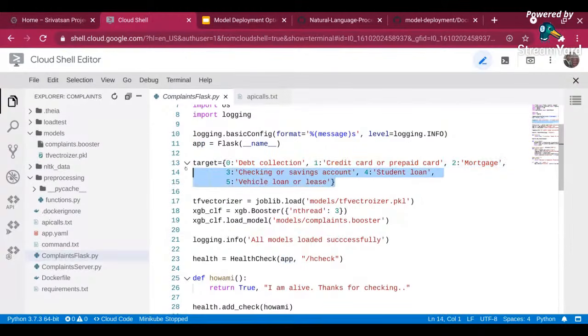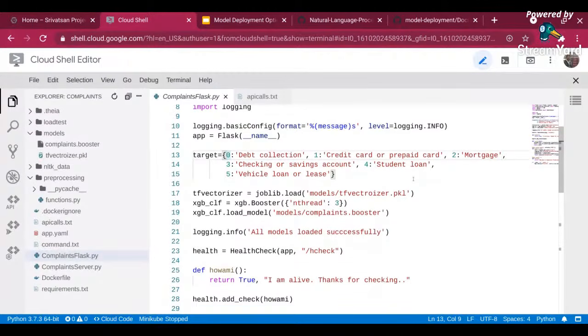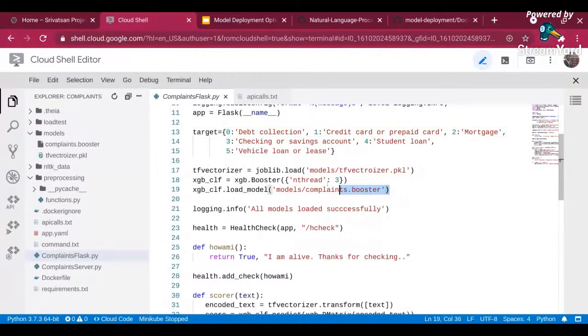I'm creating a dictionary object. I'm just telling it when it's a 0, it's debt collection. When it's a 1, it's credit card or prepaid. When it's 2, mortgage, and so on, right? And then I am loading my models over here.